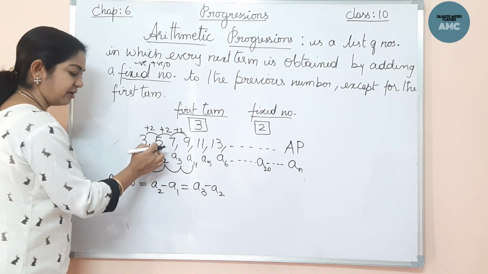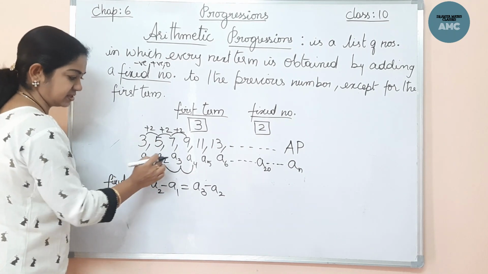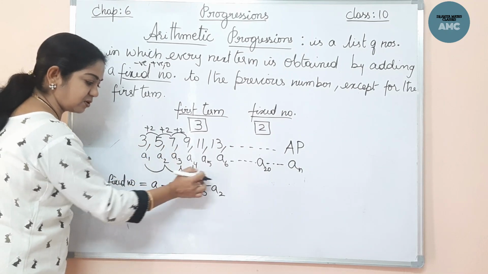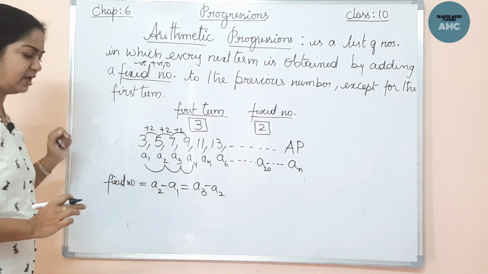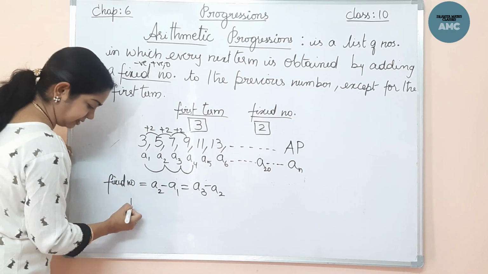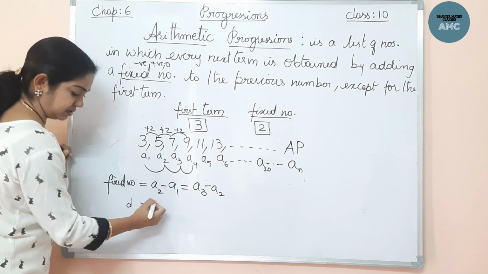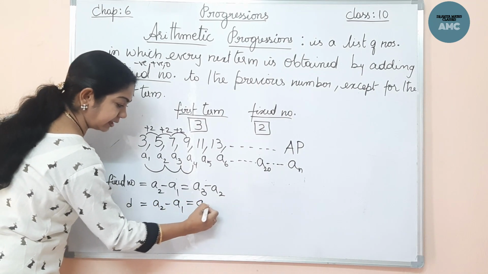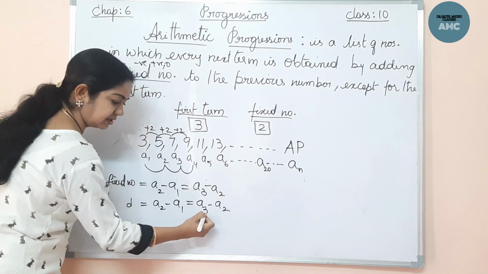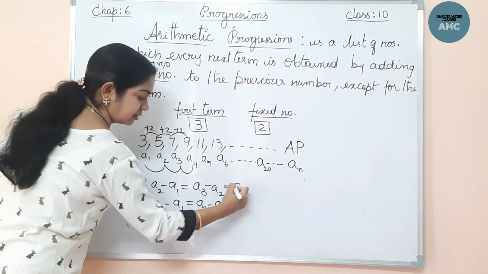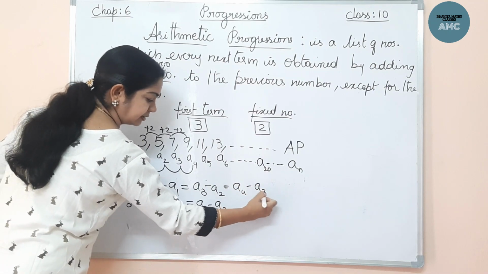Check it out here. 5 minus 3 is 2, that is the fixed number. 7 minus 5, these two are consecutive. So the difference between the consecutive numbers is the fixed term. Let me denote this difference as D. The difference is A2 minus A1, or A3 minus A2, that is third term minus second term, fourth term minus third term, likewise A4 minus A3.